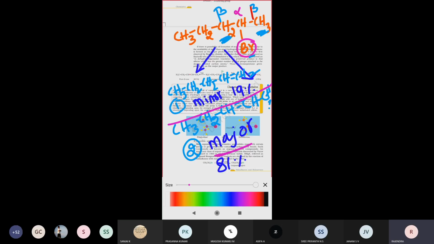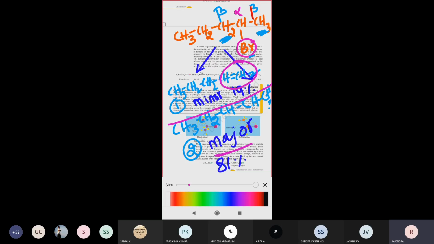For example, here the last carbon atom is attached to the double bond. If the double bond forms on the side with more carbon atoms, that compound is the major product. If the double bond forms on the side with fewer carbon atoms, that compound is called the minor compound.